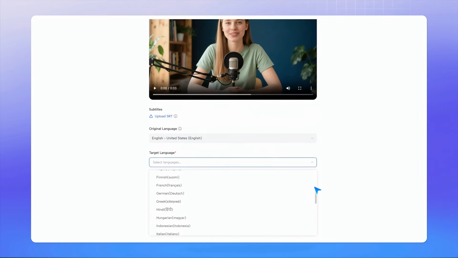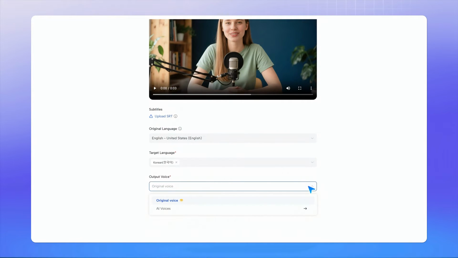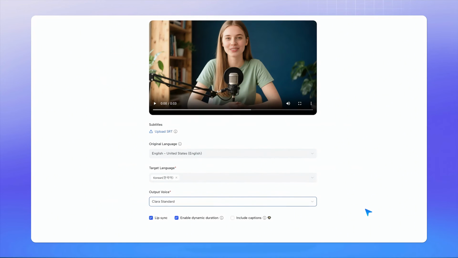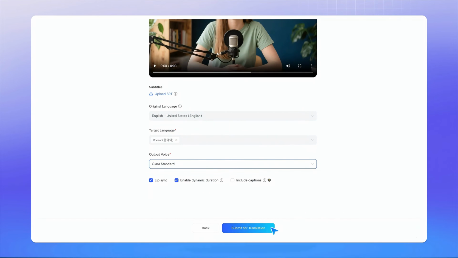Pick your target language. Next, choose your AI voice. You can either keep your original voice or pick one from JoggAI's AI voice library. Using my voice to create videos. When it's ready, just click the button and your multi-language video will be generated in seconds.